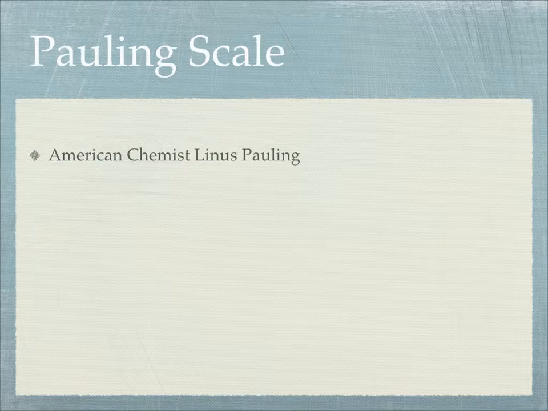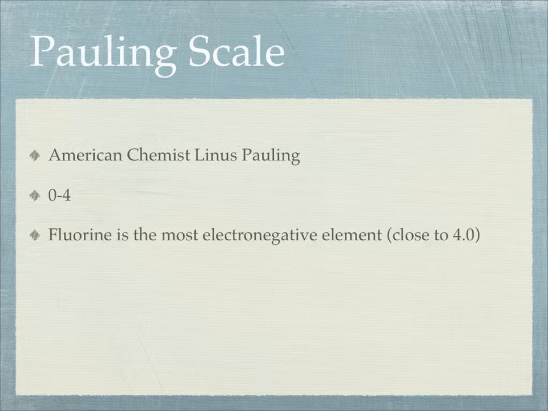Those two go together in terms of the atoms. Now, the scale that we will use, and there are different ways to do it, but probably the most common one is known as the Pauling scale, named after an American chemist, Linus Pauling, probably considered one of the leading chemists of the last 100 years. He came up with a scale for electronegativity. The scale ranges from 0 to 4. The noble gases would be at 0, but of the atoms that actually react, 0.7, I think, is the smallest.